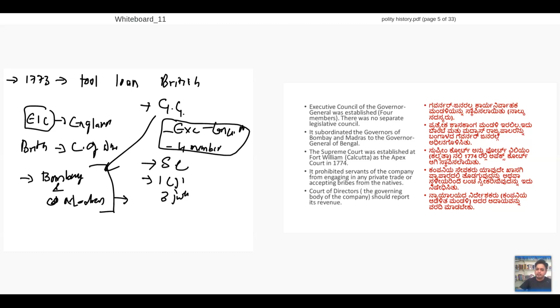Why we need to say about Regulation Act? Because it gives Supreme Court to India, which is a part of Constitution, and Executive Council, which will turn out to be your Council of Ministers tomorrow. Okay, here everything is clear.